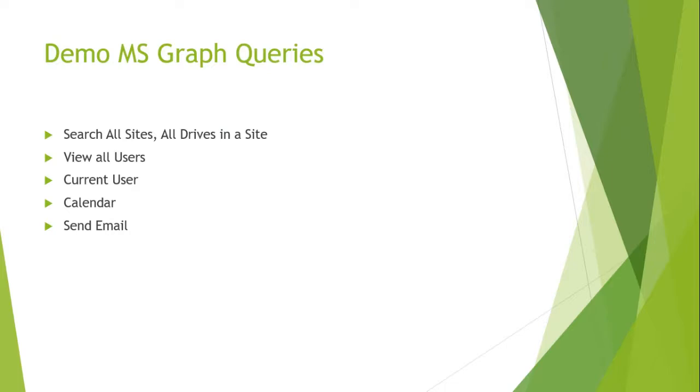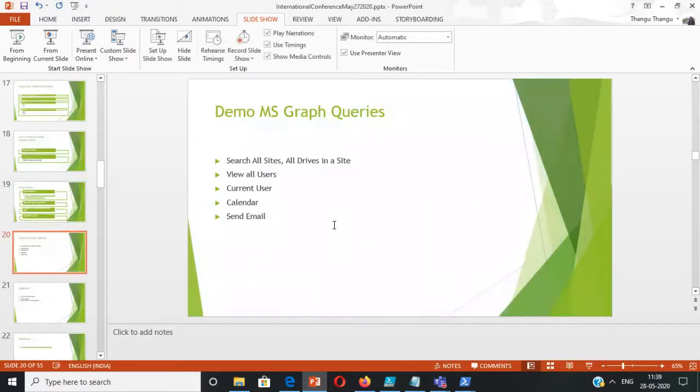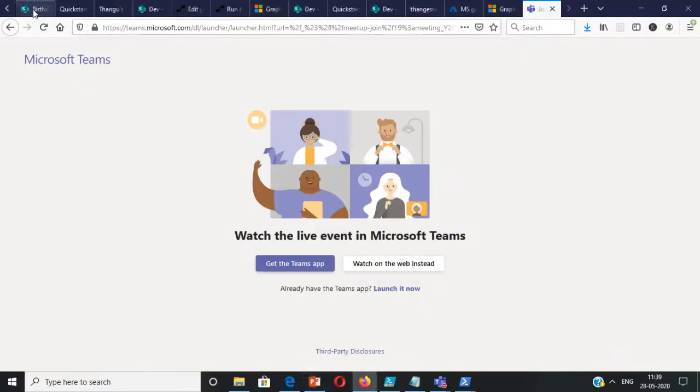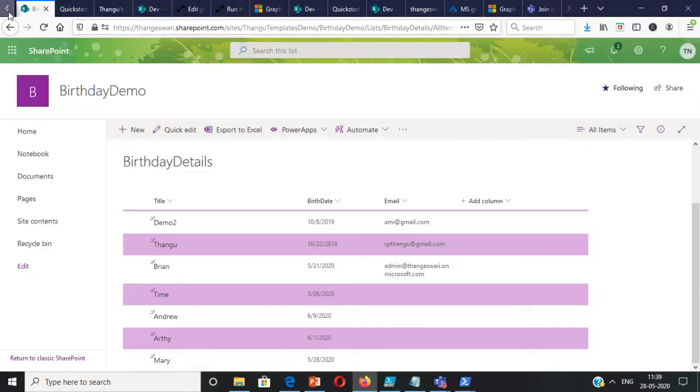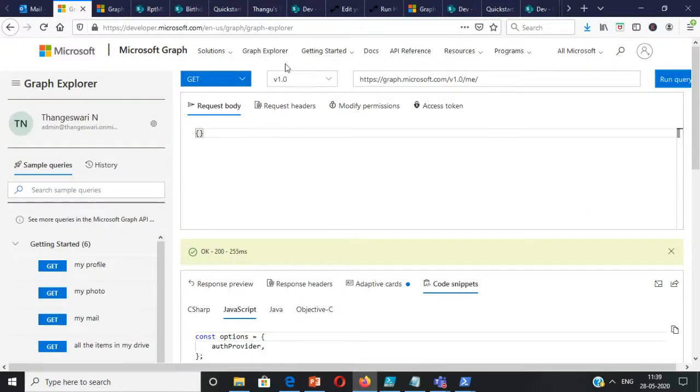So we'll just see a demo on searching all sites, then view all users, view the current user, calendar, and sending email. So let me just go back to the Graph Explorer. First you have to go to the Graph Explorer URL and make sure you're logged in. If you see the sign in icon, make sure you're logged in. As of now, I'm logged in with this account.